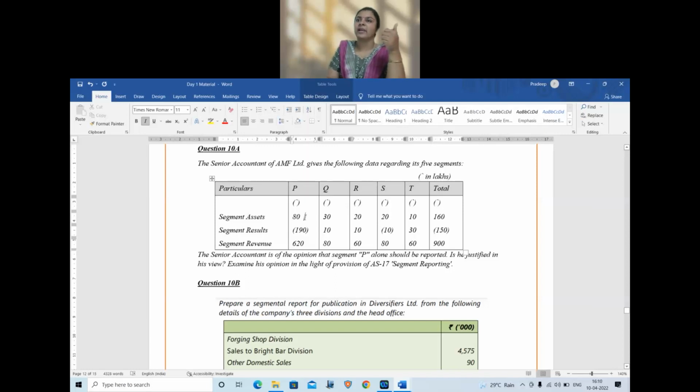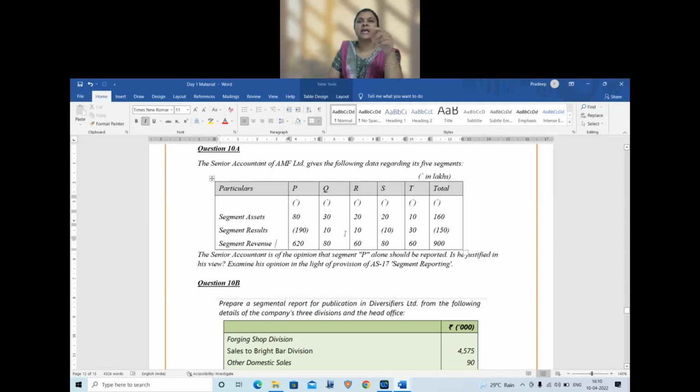P, is it falling under reporting category? Yes. Q, yes. R, yes. And T alone is not falling under segment assets criteria. So already PQR is applicable. Now let's check for T.